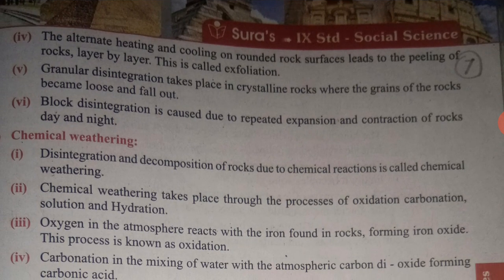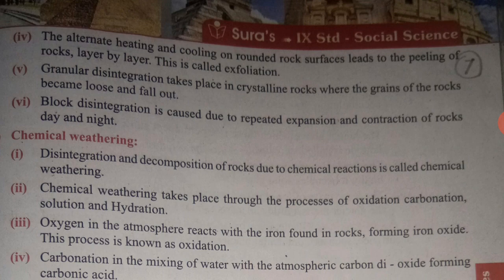The alternate heating and cooling on rounded rock surfaces leads to the peeling of rock layer by layer. This is called exfoliation. Granular disintegration takes place in crystalline rocks, where the grains of the rocks become loose and fall out. Block disintegration is caused due to repeated expansion and contraction of rocks day and night.